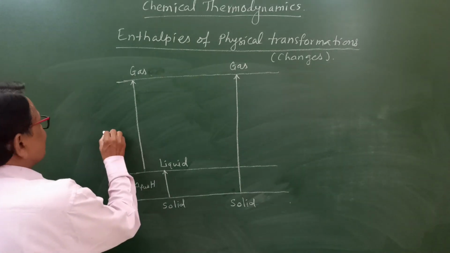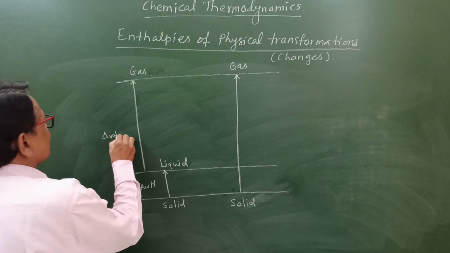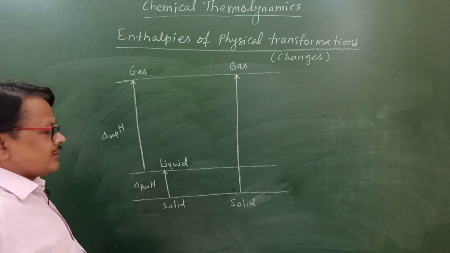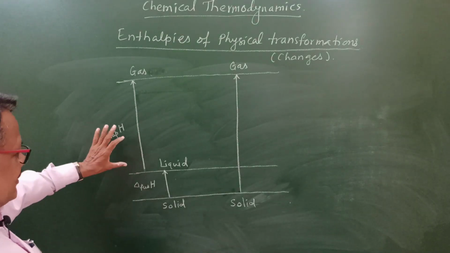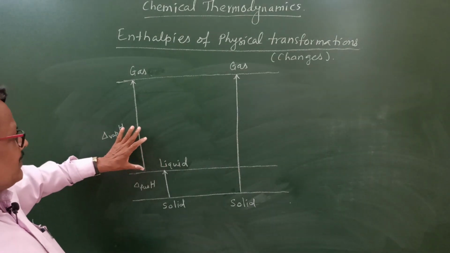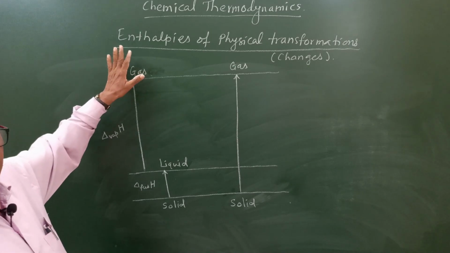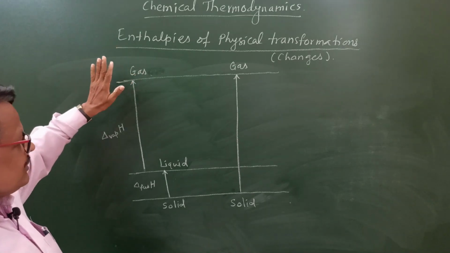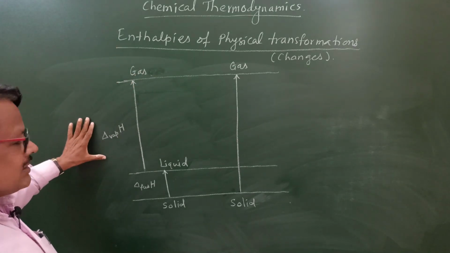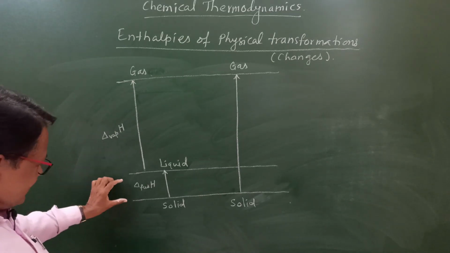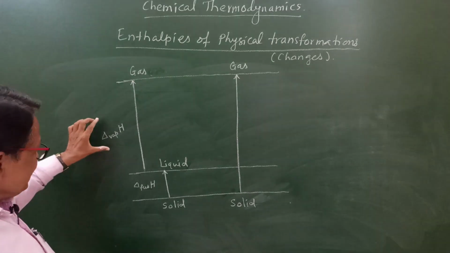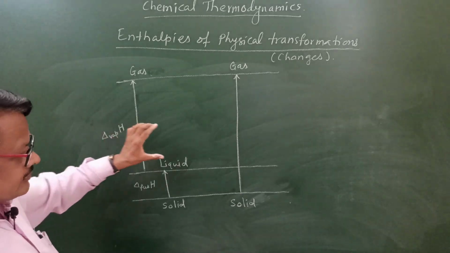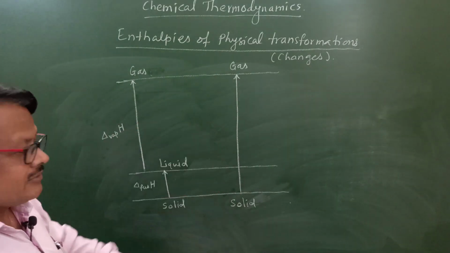And this is the enthalpy of vaporization. That is the enthalpy change that occurs during the conversion of 1 mole of liquid substance into its gaseous state at constant temperature and pressure. That enthalpy change is called the enthalpy of vaporization. Means here enthalpy of fusion and enthalpy of vaporization is equal to enthalpy of sublimation.